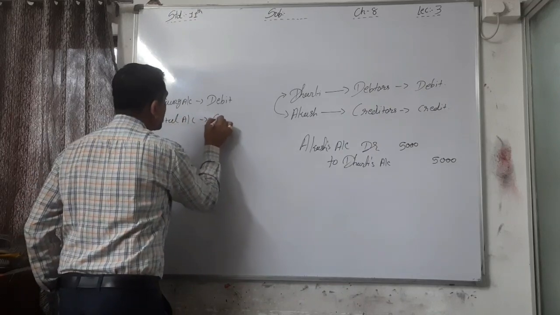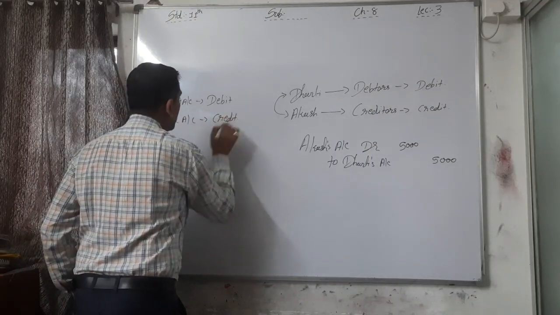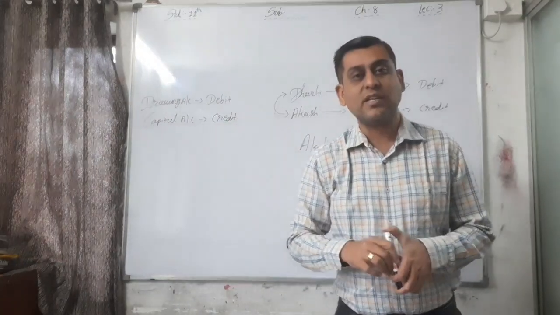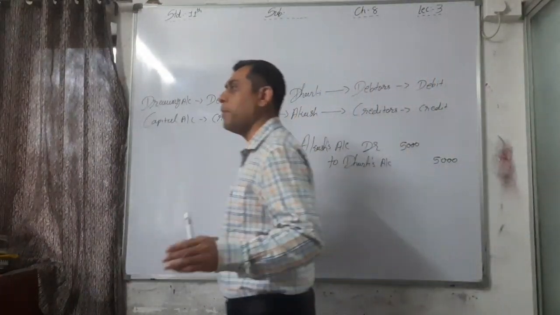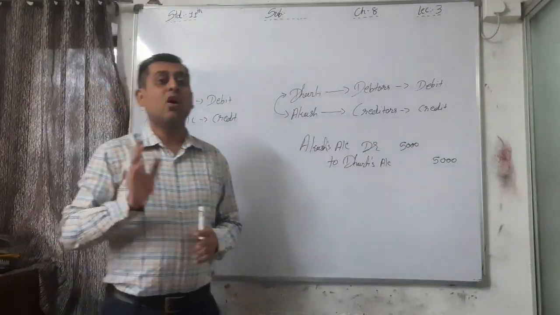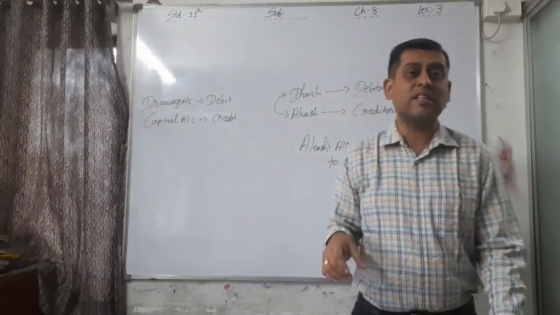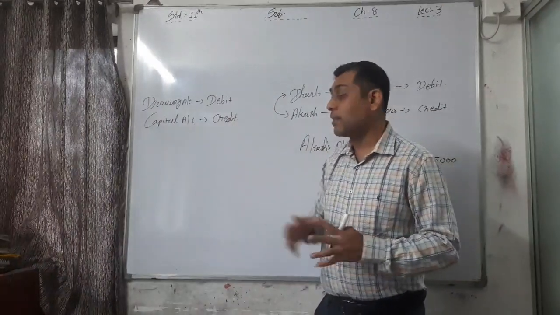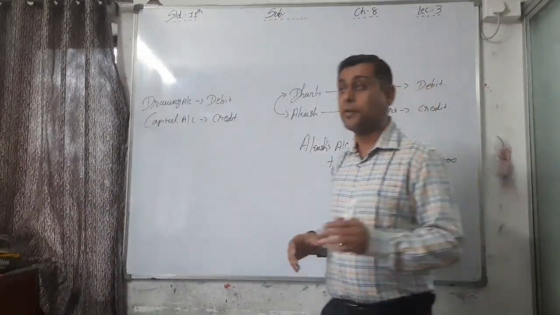Capital account is always a credit balance. Drawing is an expense for the business, that's why drawings account is always debited, and capital is a liability for the business, that's why capital account is always credited. The balance of drawings is debit and the balance of capital is credit.